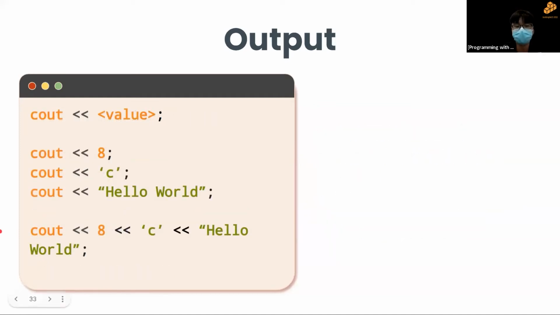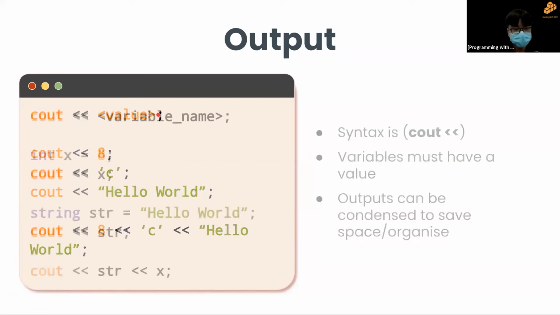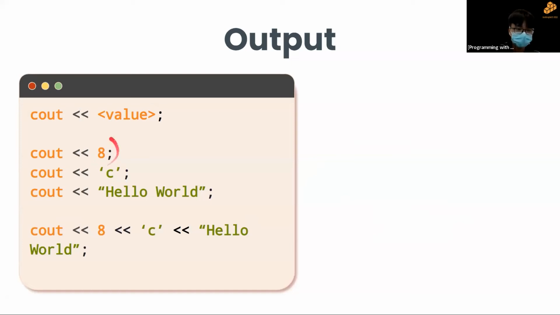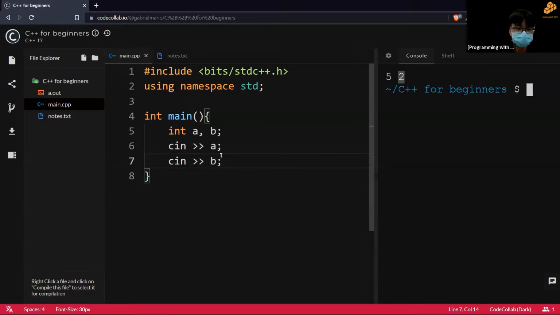Okay. You don't only have to output variables, you can actually just output values directly. So if I want to output 8, I don't have to make a declared integer with 8 just to output the variable. Instead, what I can do is just output the number straight away. So I can just cout 8 and it'll just come out 8. I can also cout strings and characters, but as usual, you have to make sure that you put your single and double quotes. Well, since we have now learned a bit more about some syntaxes, let me show you why this is important.